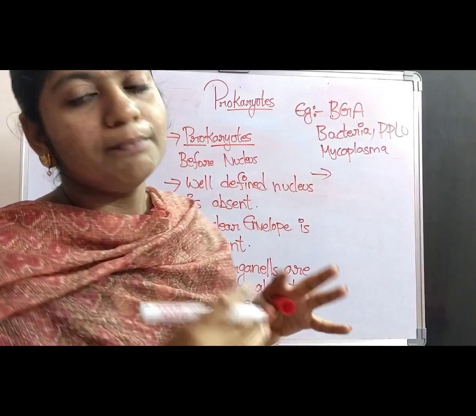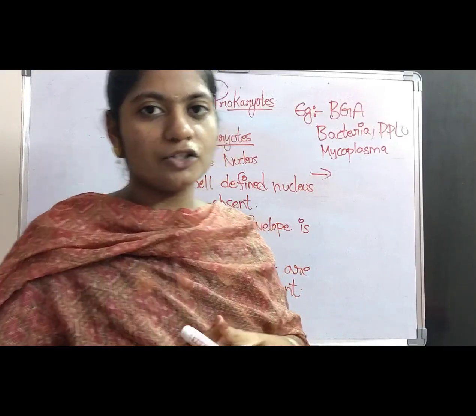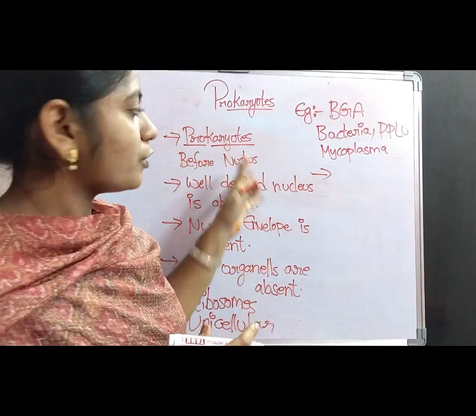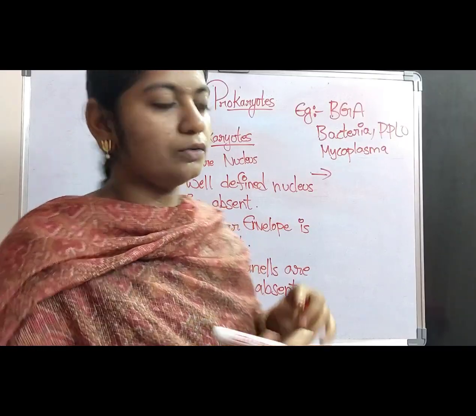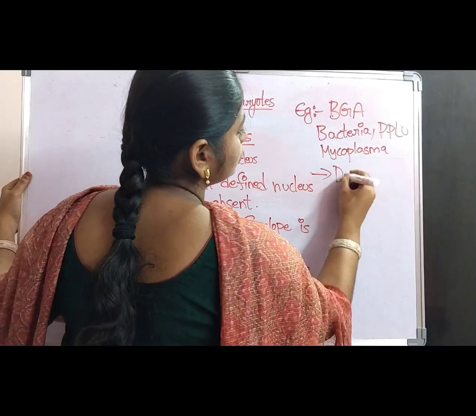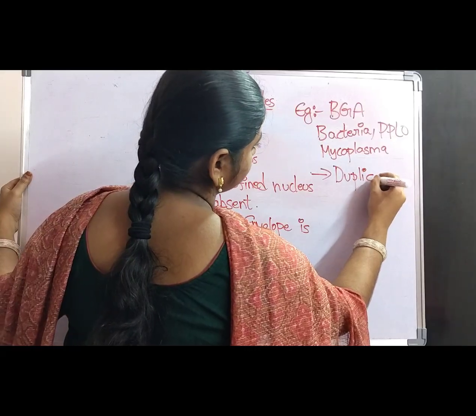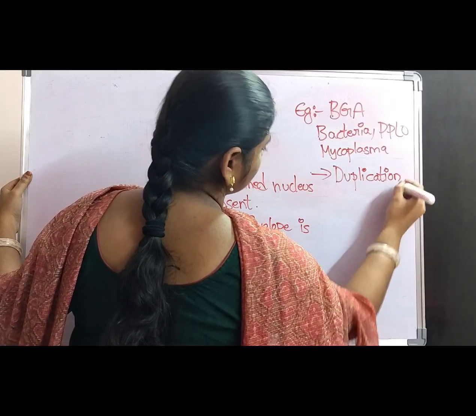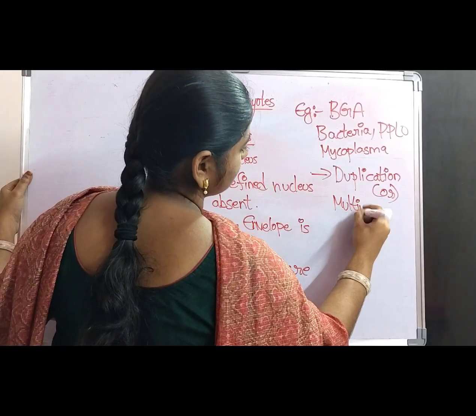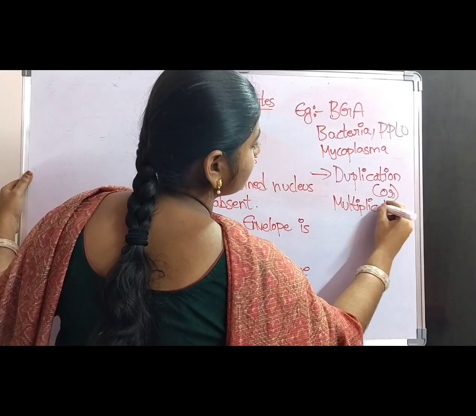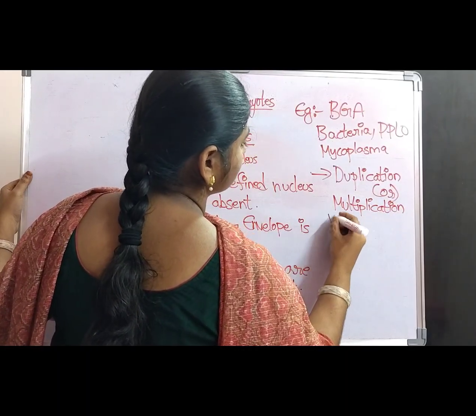And coming to the multiplication or duplication process, the duplication process in the prokaryotes is very fast when compared to that of the eukaryotes. So the duplication or multiplication process is very fast in prokaryotes.